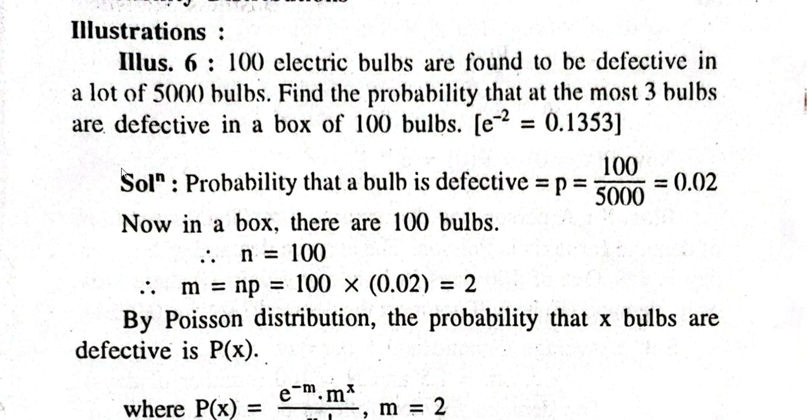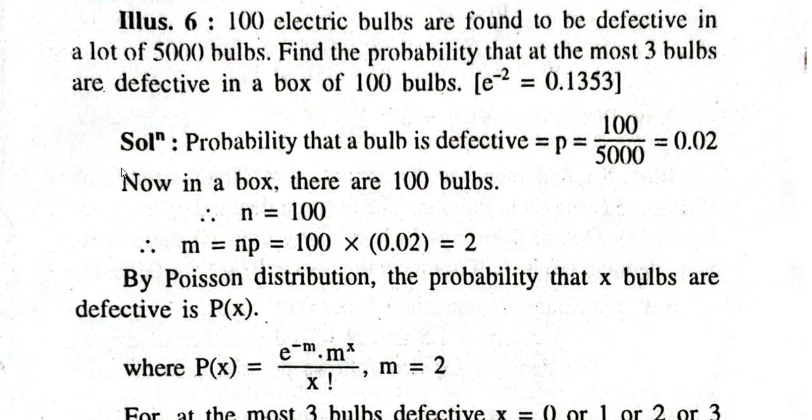Illustration: 100 electric bulbs are found defective in a lot of 5,000 bulbs. We require the probability that at the most 3 bulbs are defective in a box of 100 bulbs. So 100 bulbs are found defective in a lot of 5,000 bulbs, and 100 bulbs is a sample.